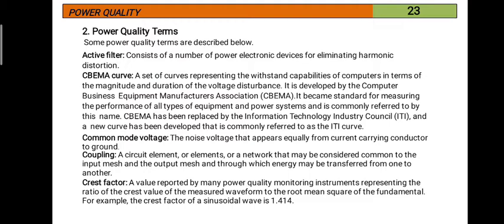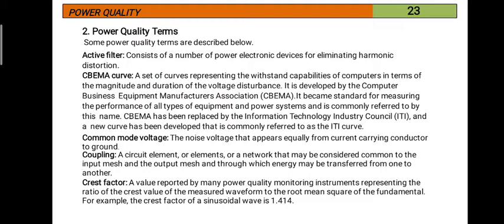Next, CBEMA curve: a set of curves presenting the withstand capabilities of computers in terms of the magnitude and duration of the voltage disturbance. It was developed by the Computer Business Equipment Manufacturers Association, CBEMA.